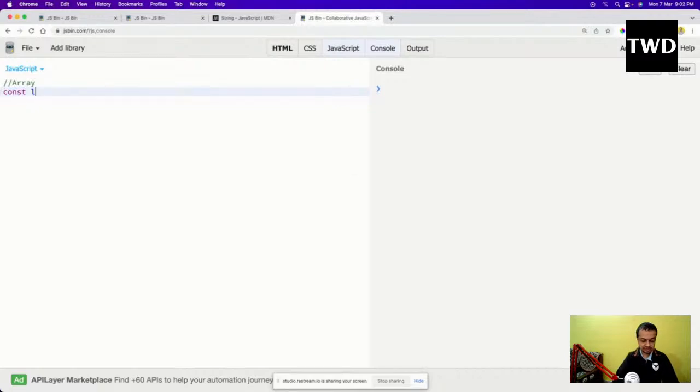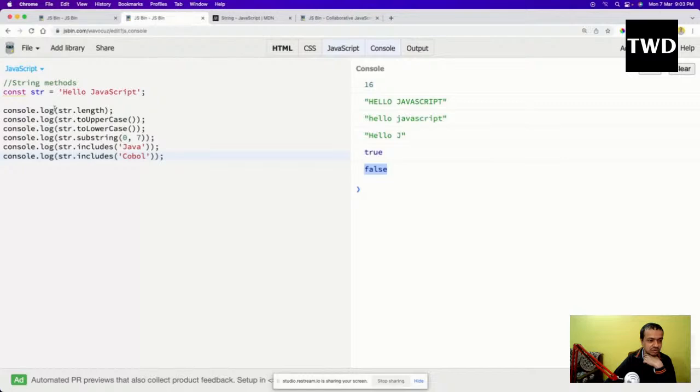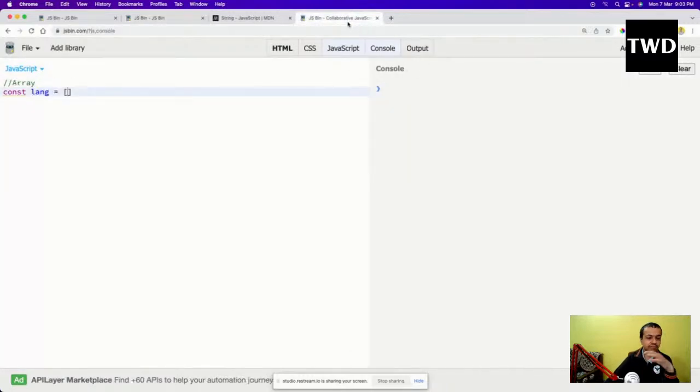const lang. So what are arrays actually? Arrays are actually continuous allocation of memory. They are like continuous things, and they're a way to store data. Just like variables are a way to store data, arrays are also a way to store data, but they store continuously available data. And arrays are like in any other programming language. If you have learned Java, C, C++, it is like that only.